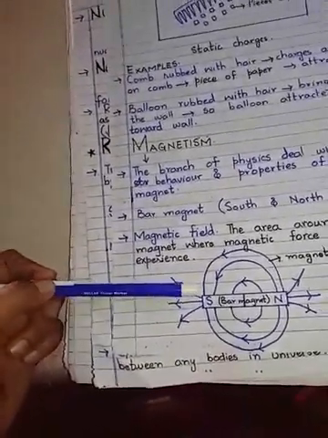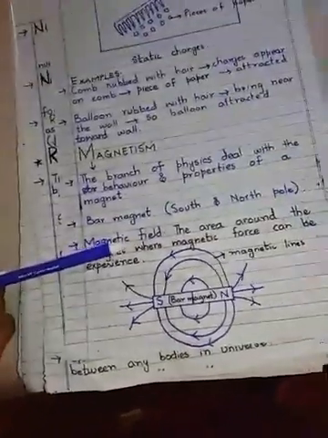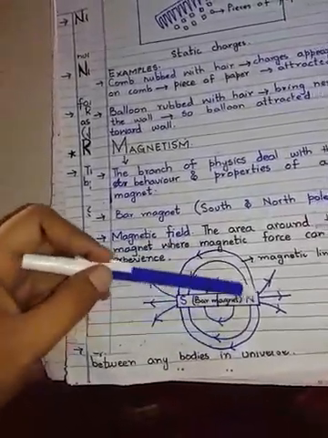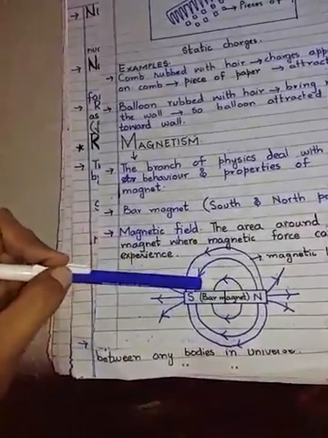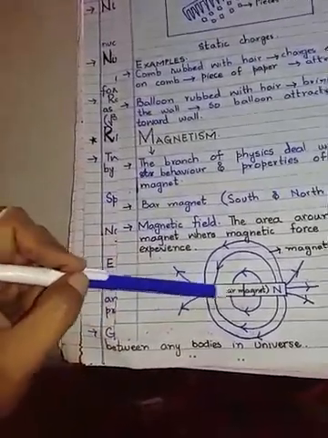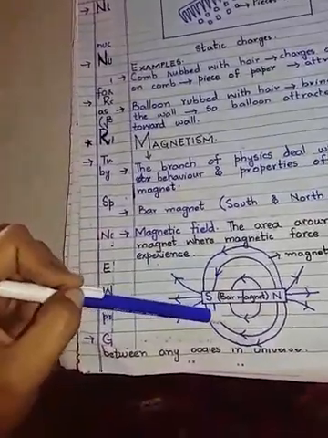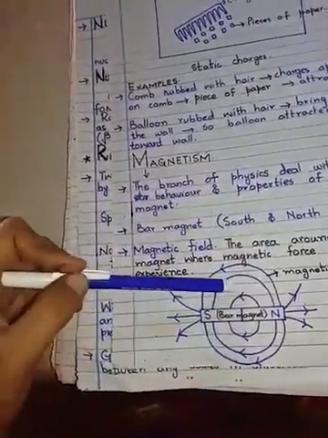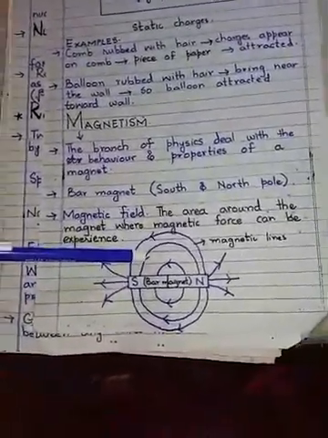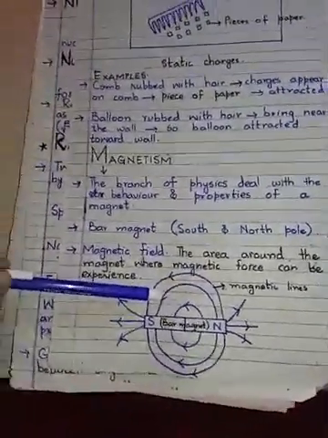Now the next term related to magnetism is the magnetic field. What is a magnetic field, girls? The magnetic field means the space or area around the magnet. Suppose this is a bar magnet. The space or area around the magnet where the magnetic forces can be experienced is known as the magnetic field.